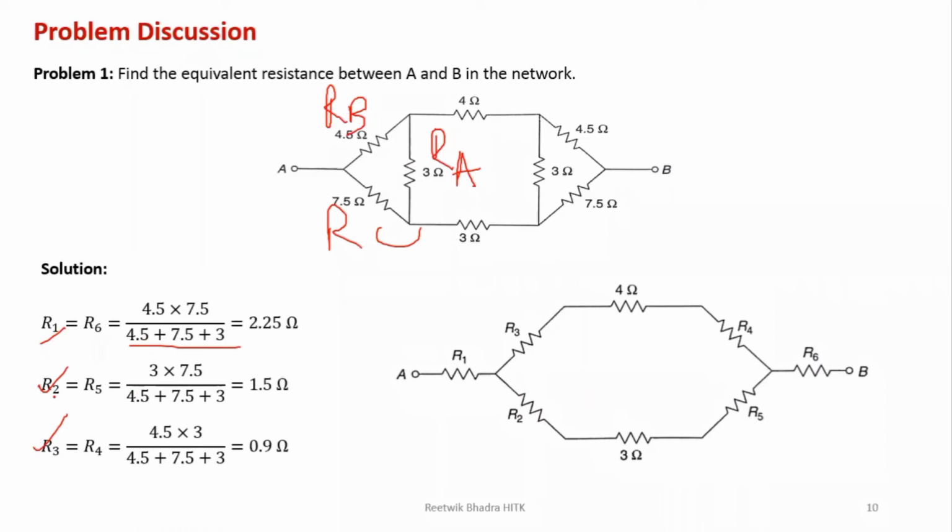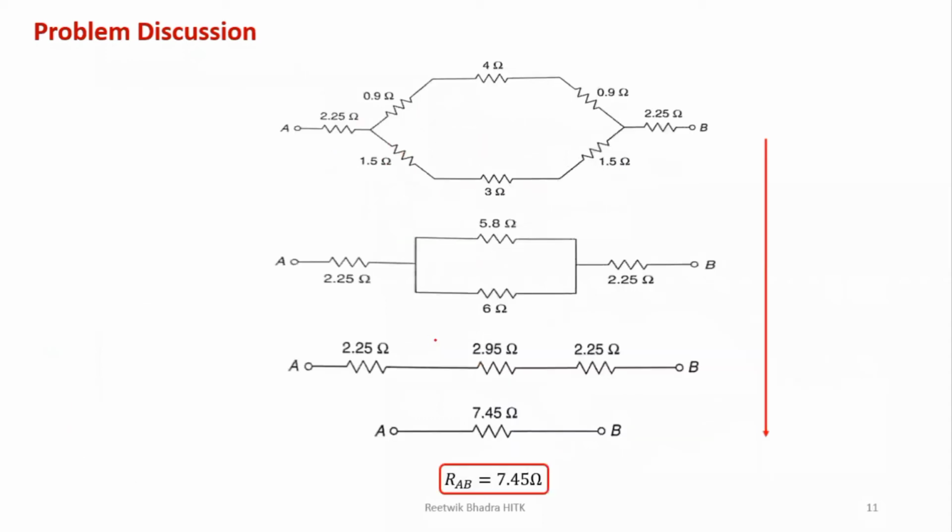Then what is R2? R2 was present between 7.5 and 3. So 7.5 into 3 by 3 plus 4.5 plus 7.5. What is R3 present between? R3 is present between 4.5 and 3. So 4.5 into 3 by the sum of all the resistances. So this gives you this network. Now you look into the next figure which I'll show you. I've written all the values over here.